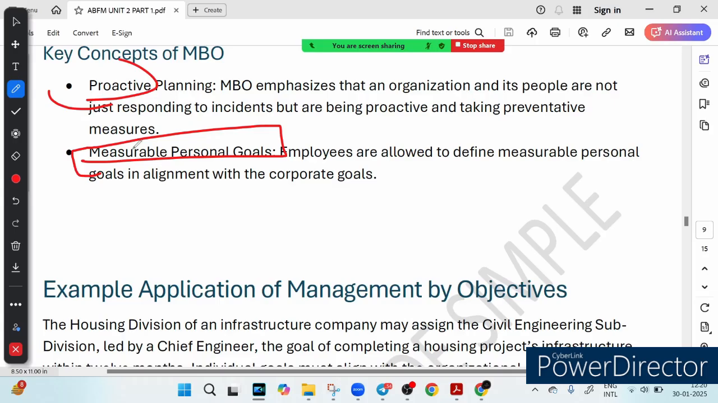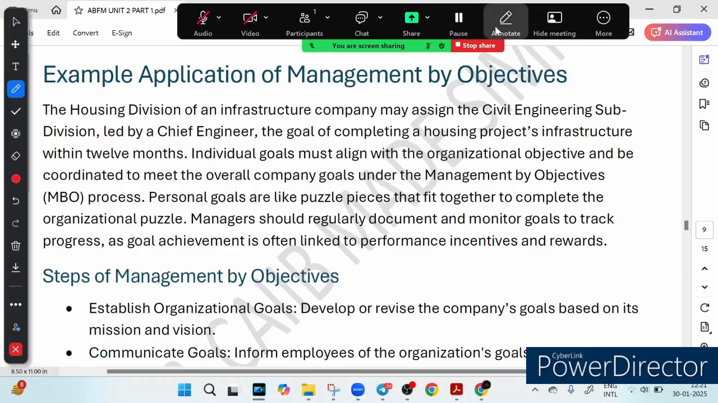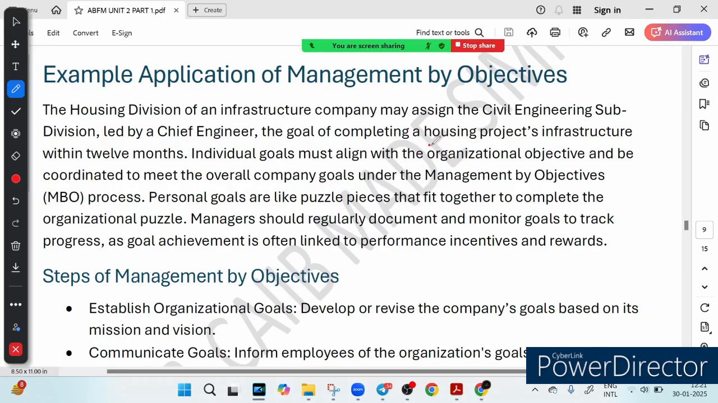Let me give you an example to make it more clear. So let's bring theory of management to life with a simple example. Imagine you are in a civil engineering team. You are leading a civil engineering team for a housing project. How do you ensure everything gets done? Suppose an infrastructure company sets a goal. Let me show you. Yeah, here you can see, this is the example I'm taking. So let's suppose an infrastructure company sets a goal to complete the housing project infrastructure in 12 months. Now the chief engineer's job is to align every task under this big goal. Now here is the catch: individual goals must act like puzzle pieces, right?